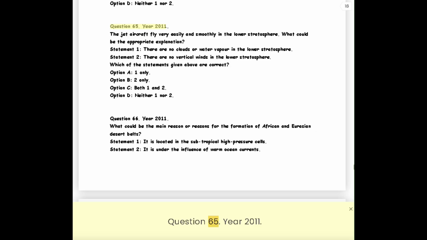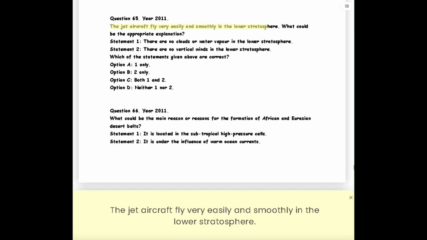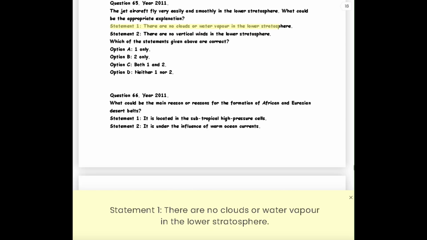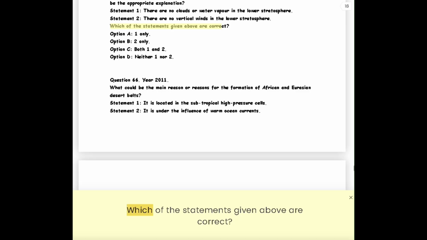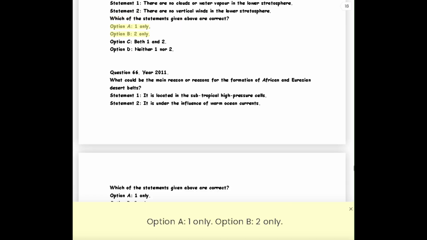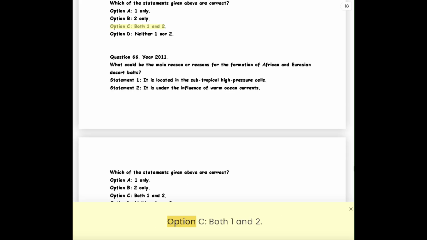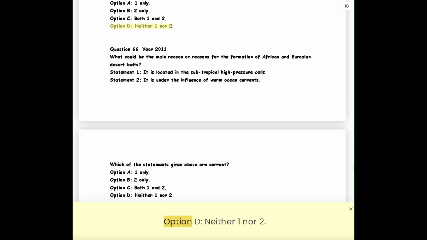Question 65. Year 2011. The jet aircraft fly very easily and smoothly in the lower stratosphere. What could be the appropriate explanation? Statement 1. There are no clouds or water vapor in the lower stratosphere. Statement 2. There are no vertical winds in the lower stratosphere. Which of the statements given above are correct? Option A, 1 only. Option B, 2 only. Option C, both 1 and 2. Option D, neither 1 nor 2.